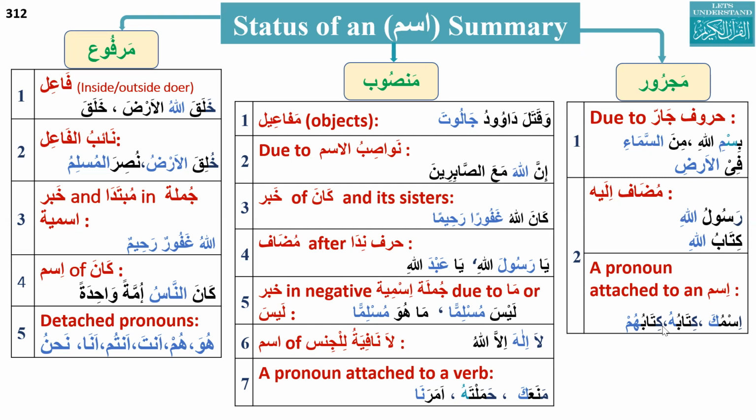And if the pronoun is attached to a verb, then it will be? If a pronoun is attached to a verb, then it would be mansub. Any example? Mana'aka. What is the verb here? Mana'a. So the pronoun attached to a verb here is ka. What will be the status? Mansub. And in ismuka, ka is attached to a noun. In kitabuhu, hu is attached to a noun, kitabu. So they are mudaf and mudaf ilayh.